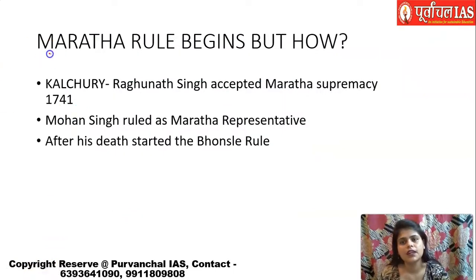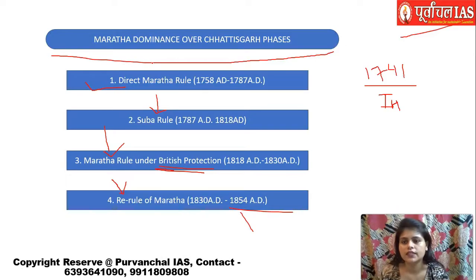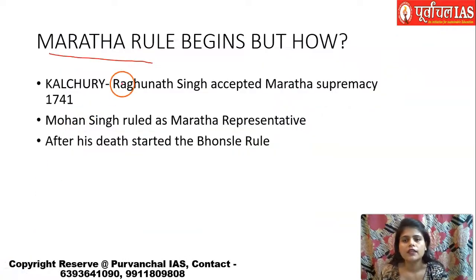I say that Maratha rule begins in Chhattisgarh, but how? See, when I was teaching you the Kalchuri, the Ratanpur branch of the Kalchuri, a regional dynasty of Chhattisgarh, I told you that there was a ruler, Raghunath Singh. When he came to the throne, he was 60 years old and quite weak at this time also. So he was 60 years old, and in 1741, what happened?